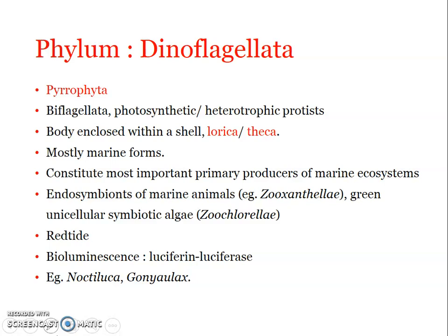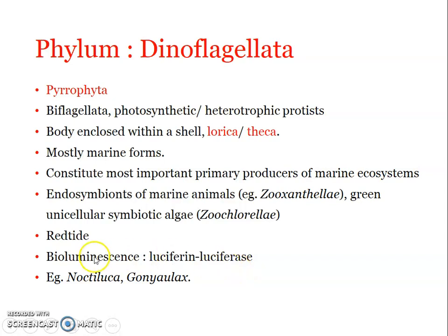Now, another feature we can see is that many of the members of dinoflagellates are bioluminescent. Bioluminescent in the sense they exhibit bioluminescence, they emit light. And that makes a particular part of the sea glow in darkness. This light emission is due to the presence of a chemical known as luciferin in them, which on oxidation gets converted to this glowing light, and it is done with the help of the luciferase enzyme.